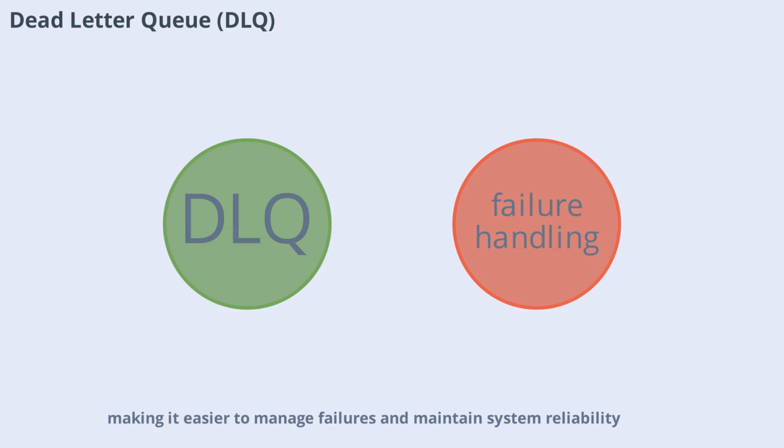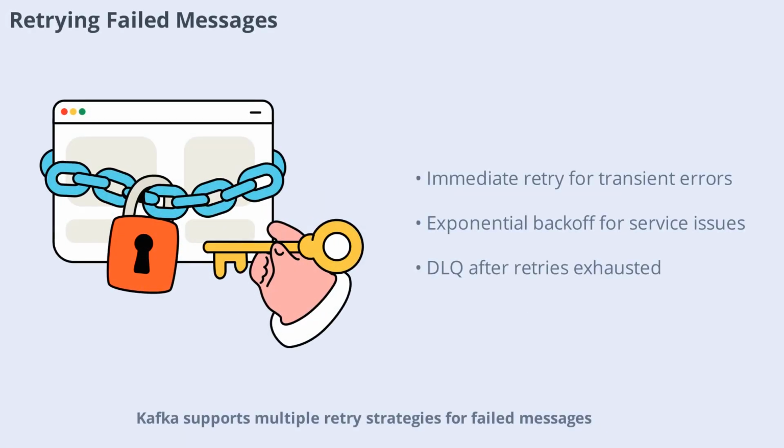Kafka supports multiple retry strategies for failed messages. Immediate retry is used for transient errors, while exponential backoff is ideal for downstream service issues. Retry topic patterns route messages through intermediate topics with delays, and after all retries are exhausted, messages are sent to the DLQ. Always set a maximum retry count to avoid infinite loops and ensure failed messages are handled gracefully.